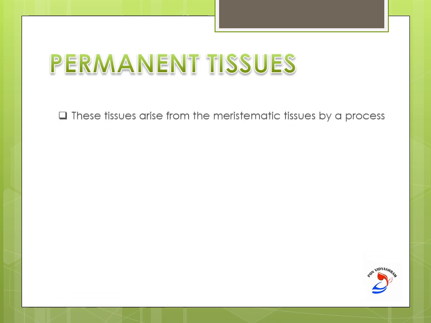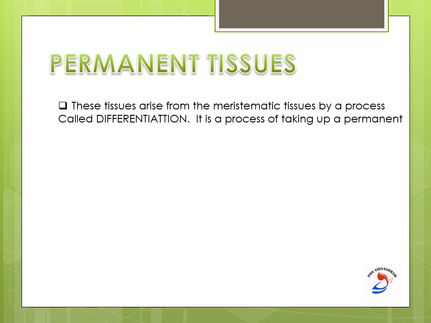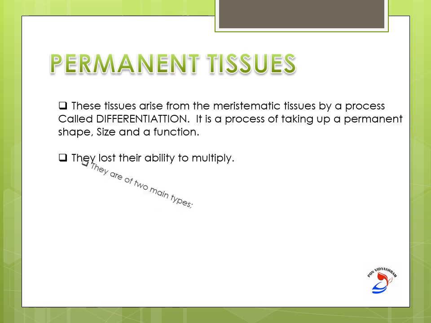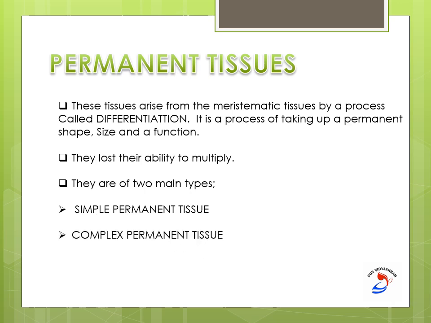Next we see the permanent tissues. These are the tissues that arise from the meristematic tissues by a process called differentiation. What is differentiation? It is a process of taking up a permanent size, shape and function. These permanent tissues have lost their ability to multiply. They cannot divide at all. Next we will see the types. So how many types of permanent tissues are there? They are the simple permanent tissue and the complex permanent tissue.